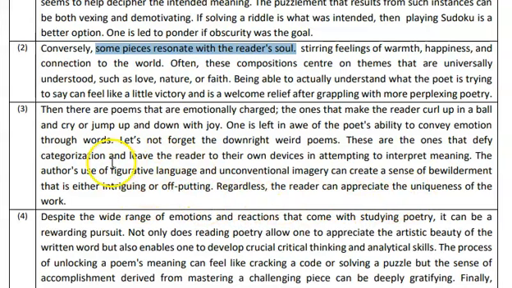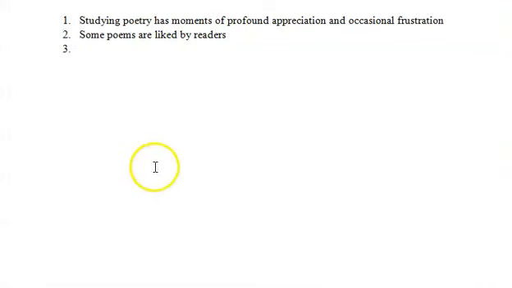So how can you summarize it? Always remember, in order to summarize a paragraph, you need to understand the first line. So here in the first line, the poet says that some poems are emotionally charged. Let us keep this keyword in mind, that some poems are emotionally charged.